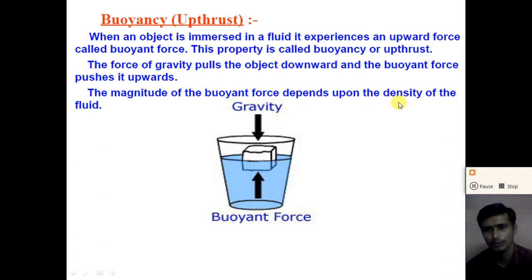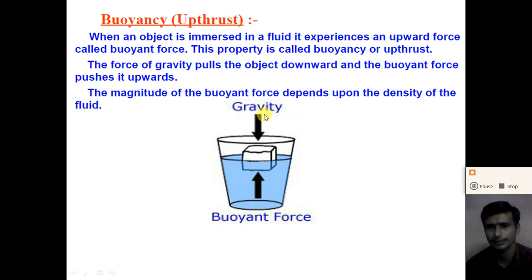According to Archimedes, the magnitude of the buoyant force depends on the density of the fluid, and that depends on the density of the object we place in the fluid. So that is what the buoyant force and buoyancy are. Understand, student?